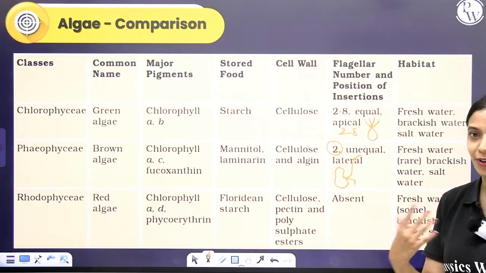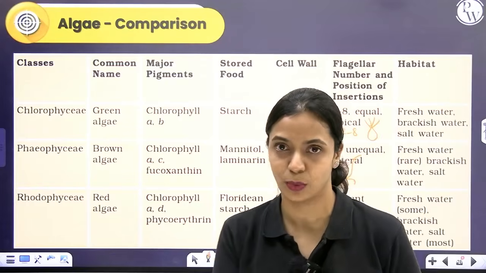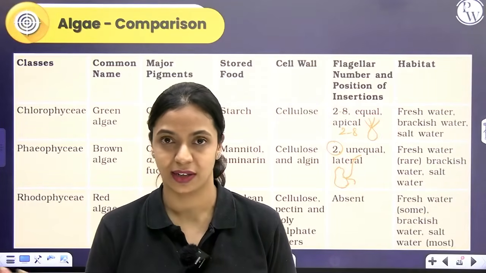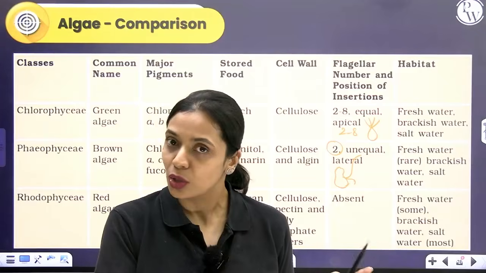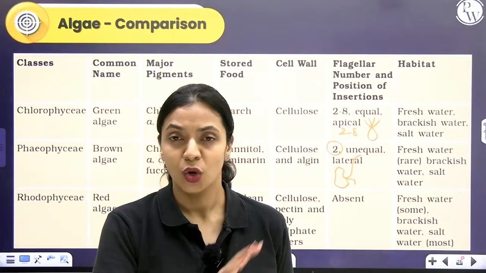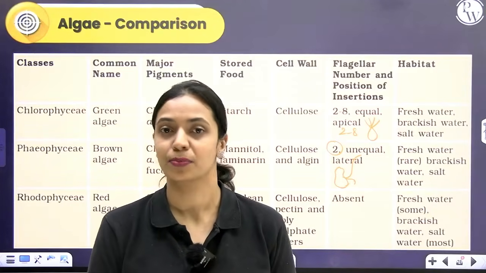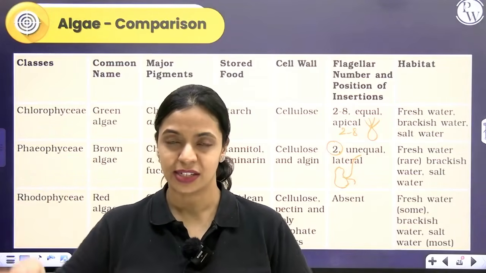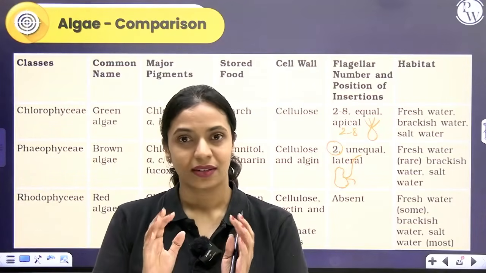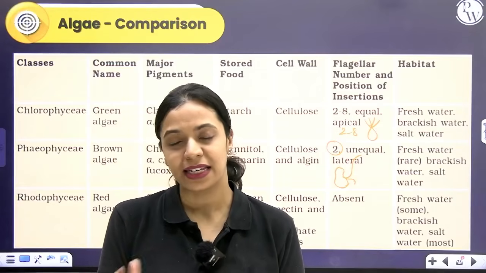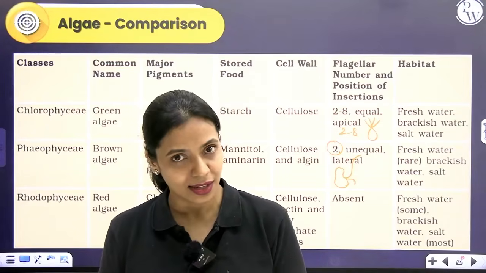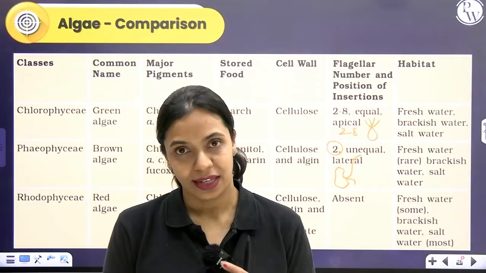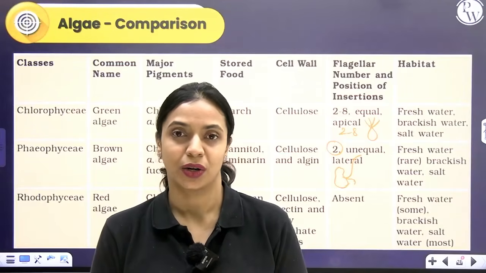All of them you can find in freshwater, brackish water and seawater or salt water. You know what freshwater is: rivers, ponds, lakes, all of that. Salt water is ocean, seas where the salinity is very high. Brackish water is where the river water meets the ocean. Over there, the salinity is intermediate. It's not as little as river water, and it's not as high as sea water. So it is intermediate. That is called brackish water.